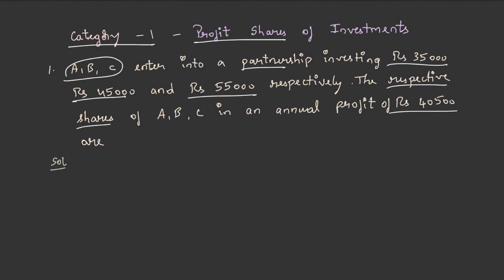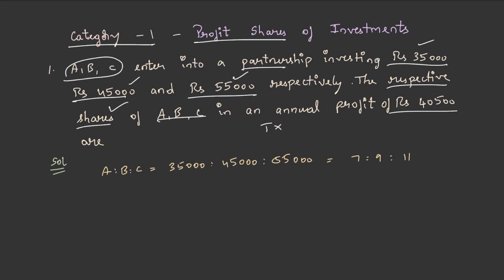Let's solve this. Firstly, let's convert these investments into ratio form. Therefore, A is to B is to C is equal to 35,000 is to 45,000 is to 55,000, and from this we can get the ratio as 7 is to 9 is to 11, isn't it? Now let's look for individual shares of ABC.